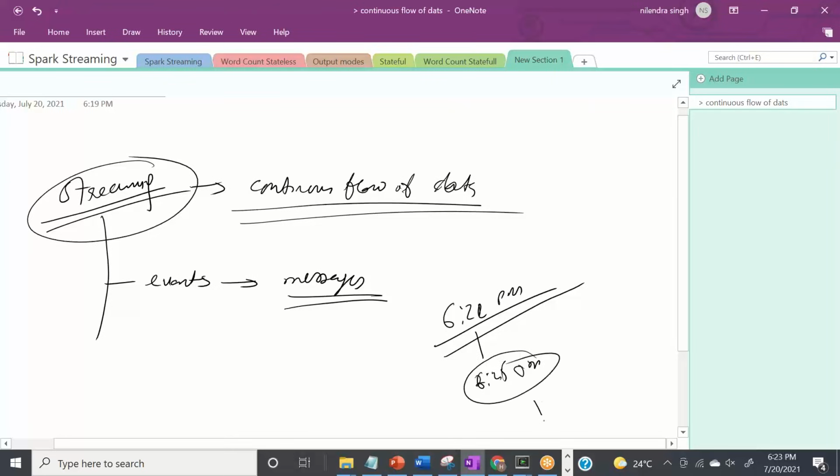Then another participant will say, I'll count from here to here, here to here. So what I'm trying to prove here is that although we are talking about a continuous flow of data, we cannot perform aggregation on the continuous form of data. We need to divide the data into some buckets or windows or some logical structure, right?